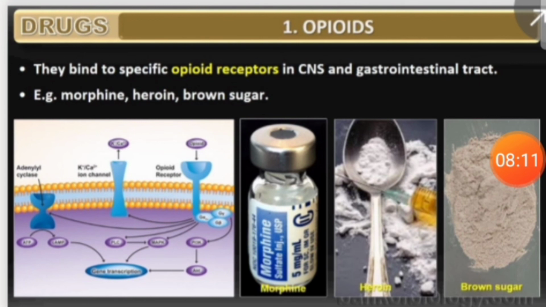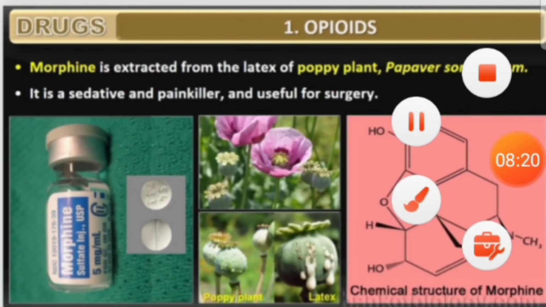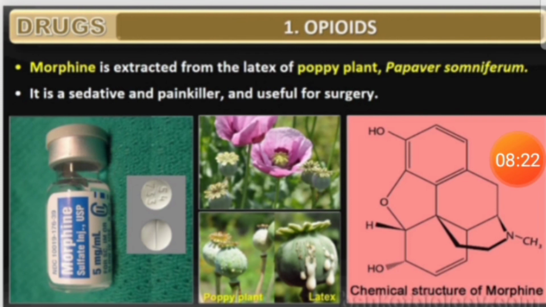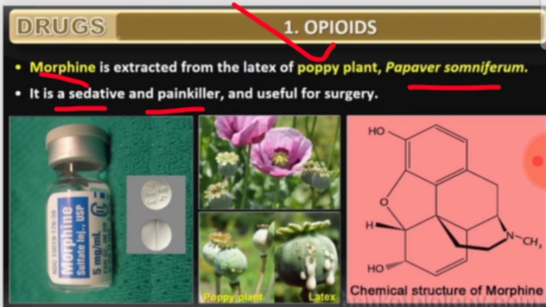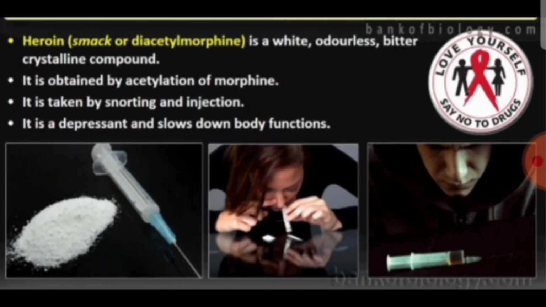So in case of opioids, what you have to remember here is examples: morphine, heroin and brown sugar. These examples you have to remember. And you have to remember that morphine is extracted from the poppy plant, and its botanical name, scientific name is Papaver somniferum. It is also used as a sedative, painkiller and useful in surgery.